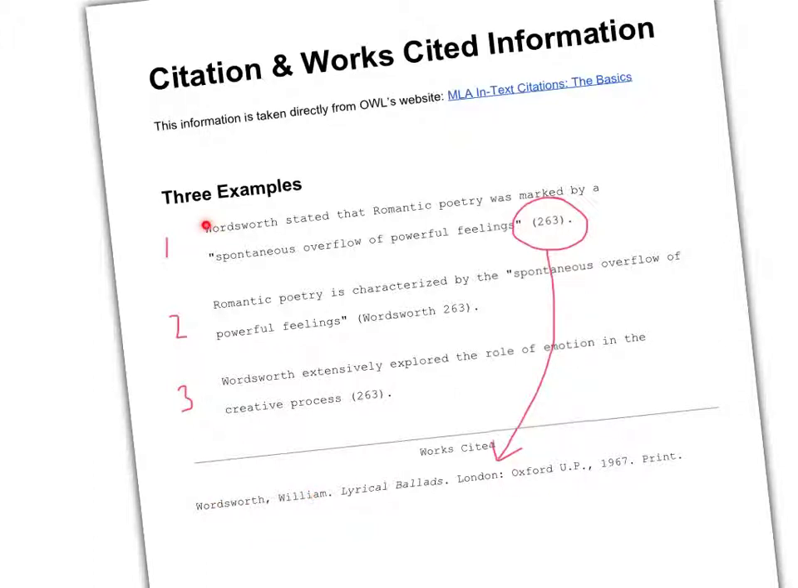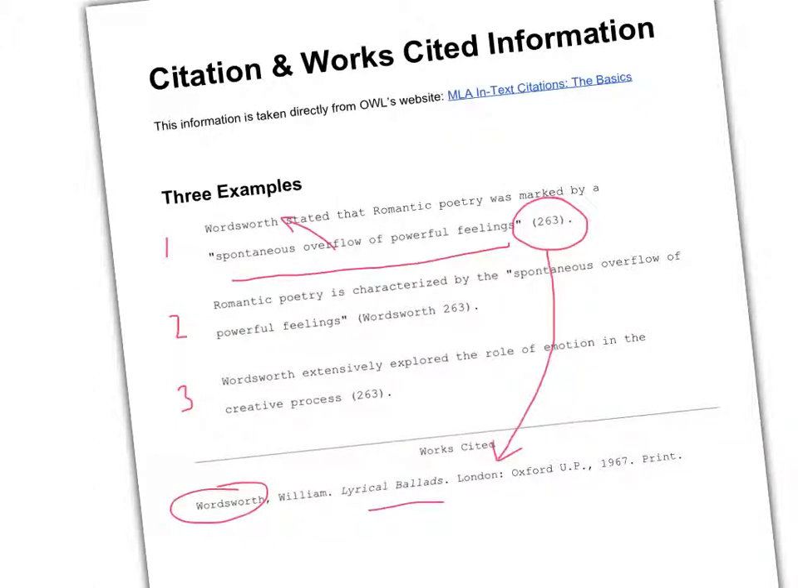In this first example, we've got Wordsworth being mentioned in the introduction to the quotation, and therefore we don't need to include his name here in the citation. So this quote comes from Wordsworth. We know that from the introduction to the quote, and therefore if we go to the corresponding entry on the works cited page, we'll find Wordsworth, and we'll know it's from his book, Lyrical Ballads.